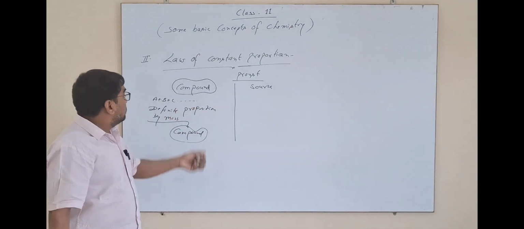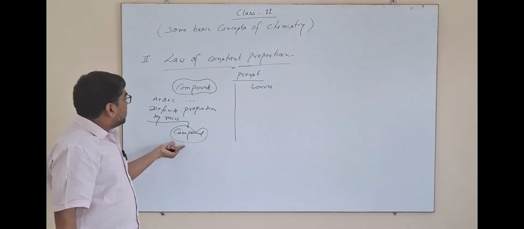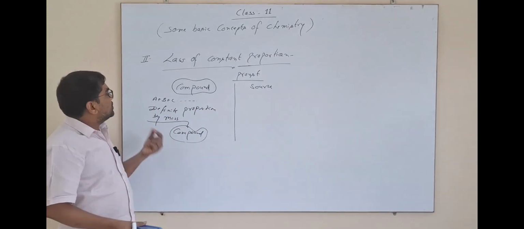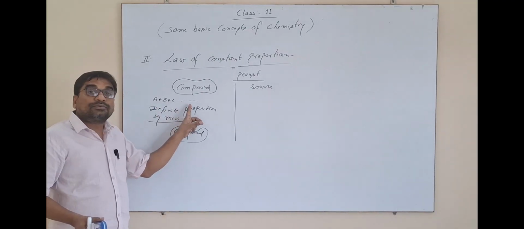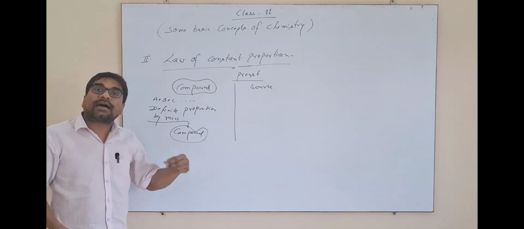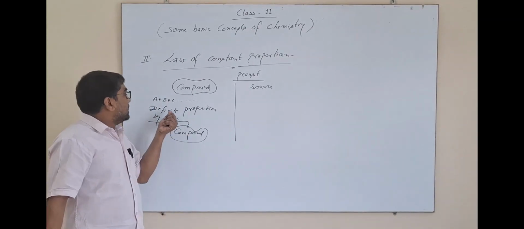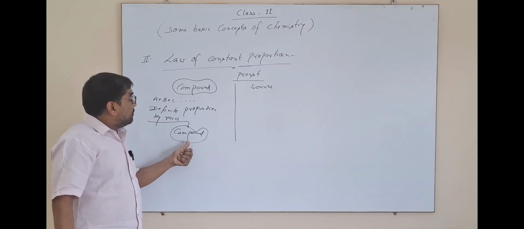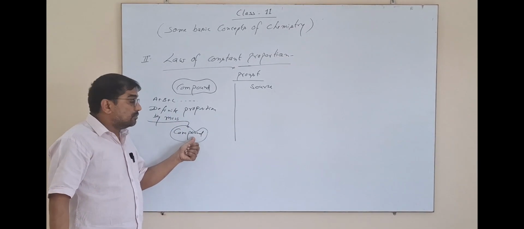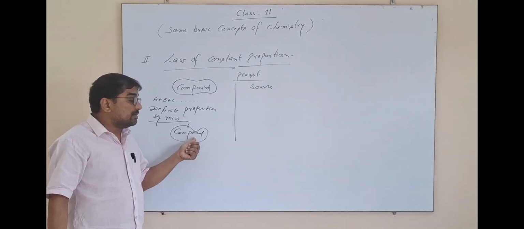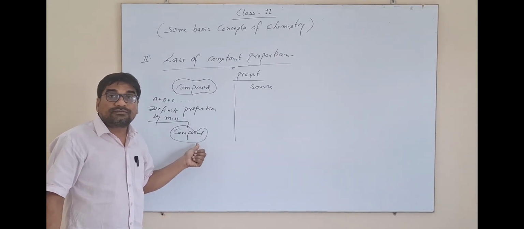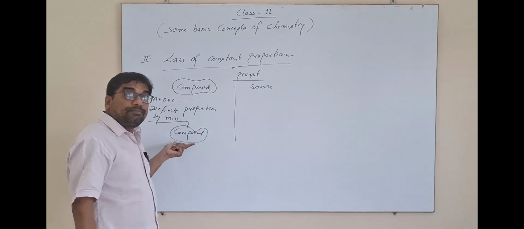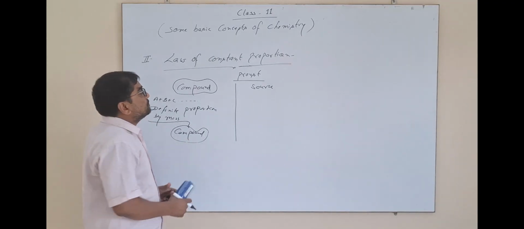A compound is obtained as a result of the combination of two or more elements of identical or non-identical types in a definite proportion, and the chemical formula of the molecules will be identical for a particular type of compound.